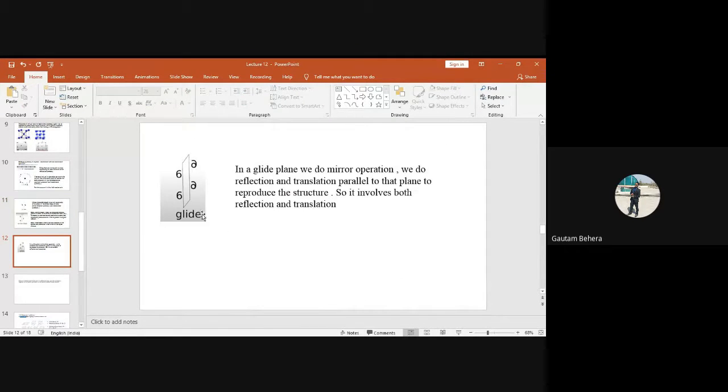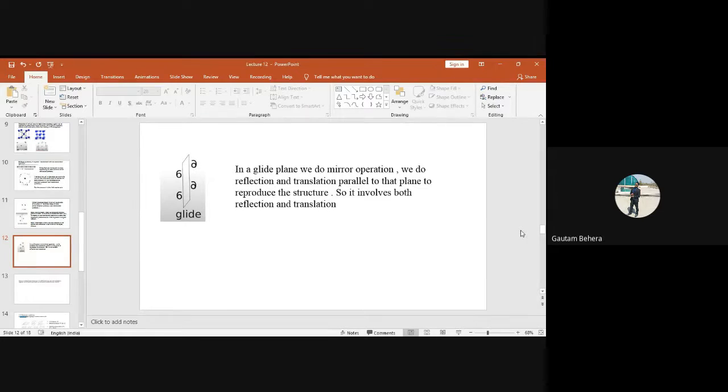So finally we can have a glide. This glide is a combination of reflection and translation parallel to that plane to reproduce the same structure. So the conclusion is that we have symmetry in our crystals. If you take any crystalline object, we will find symmetries.